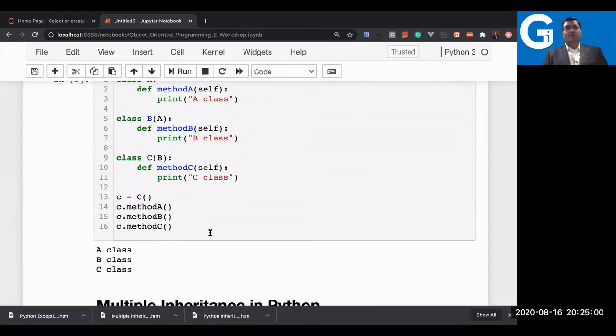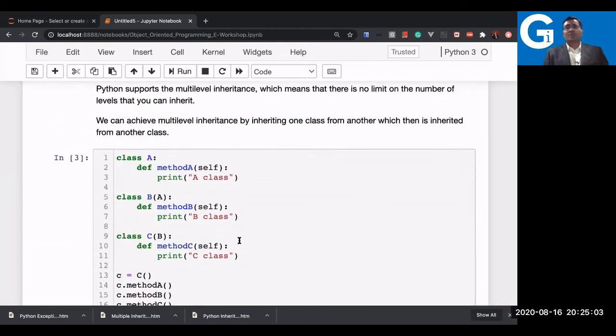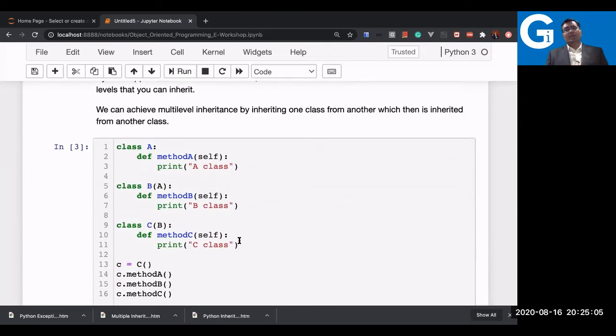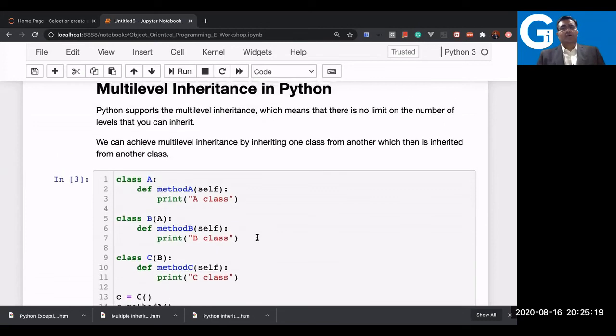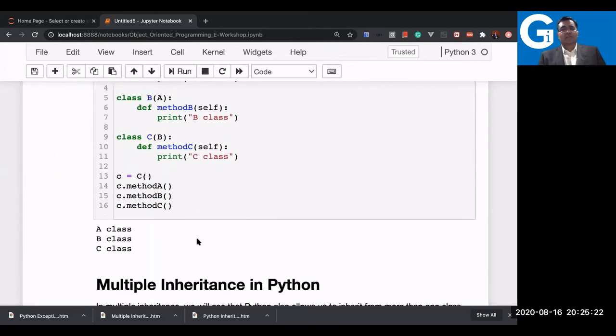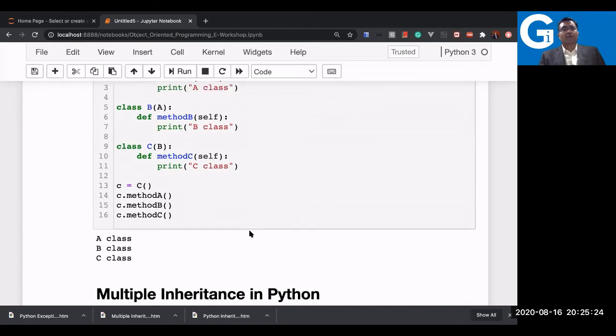Mostly we go for multi-level inheritance like this. Let's say you have a class C or maybe a class D, whichever class it is. Your parent is acquiring from the grandparent. This is the way, and you may have other hierarchical structures. There are a number of levels available in multi-level inheritance, and this very basic example tells you how it works. Even we can write the example where the SavingAccount class inherits the Customer class, and Customer inherits the Bank by default. This is the way you can have multi-level inheritance.